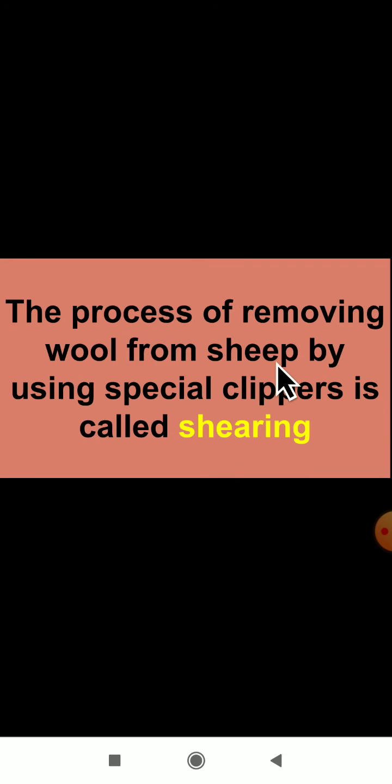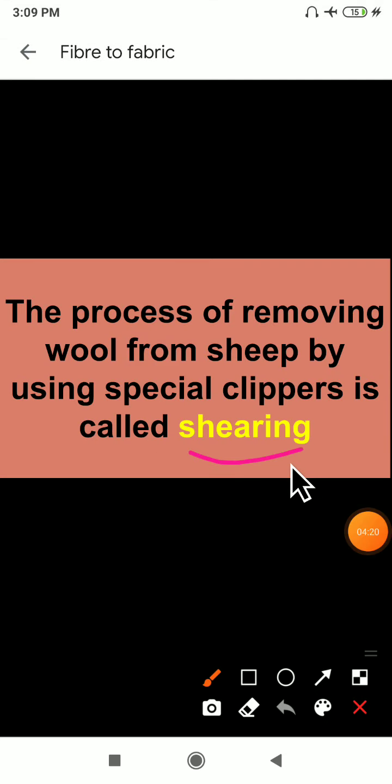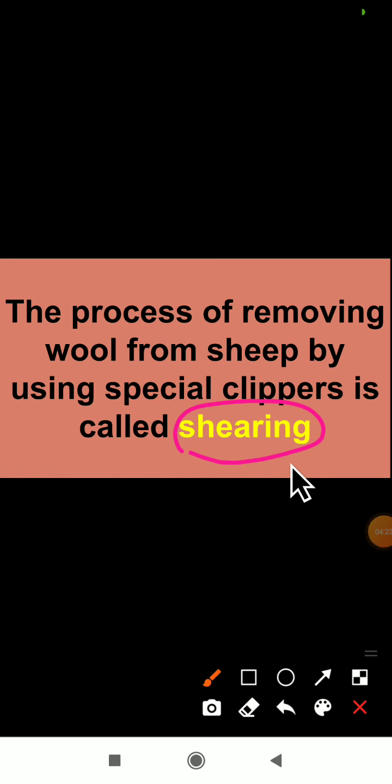Not only sheep, we also get wool from some other animals like rabbit and deer. Remember, wool is obtained from the hair of a sheep, rabbit, deer, etc. Then here is one important definition: shearing. Let us see what shearing is. The process of removing wool from the sheep by using special clippers is called shearing.